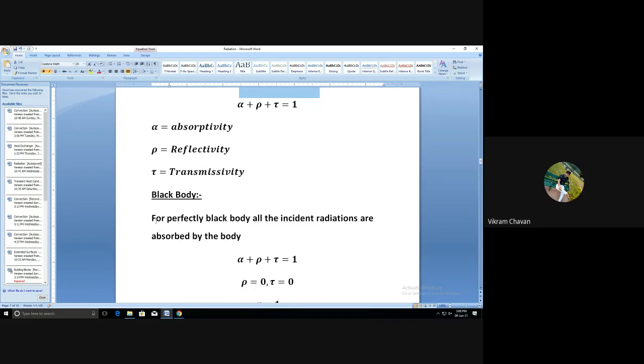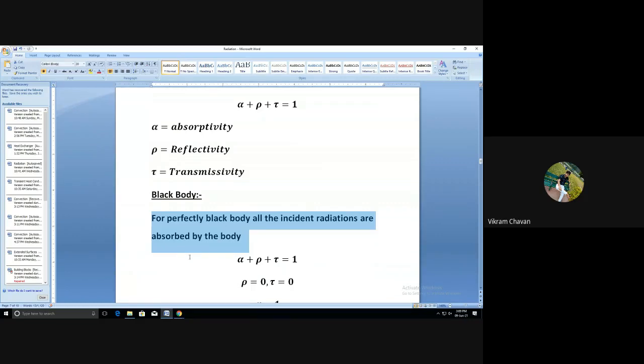So for a perfectly black body, all the incident radiations are absorbed by the body.